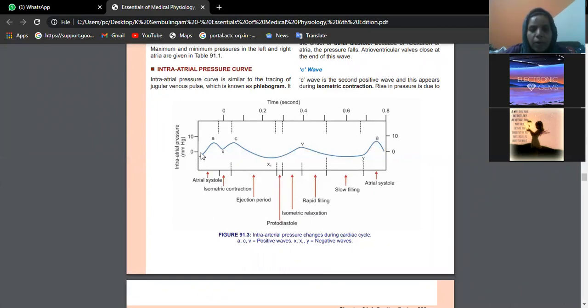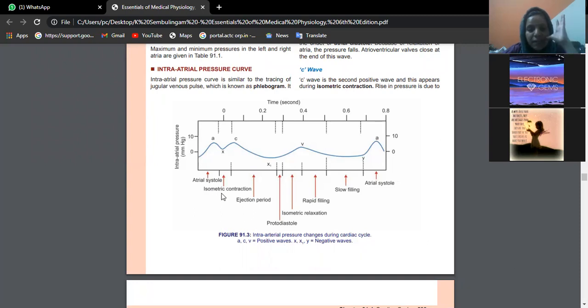Now see here, you have a graph representing three positive waves, marked as A, C, V, where the pressure is high, and three negative waves, X, X1, Y. Each of them represents a part of the cardiac cycle. We have just studied atrial systole, ventricular systole.